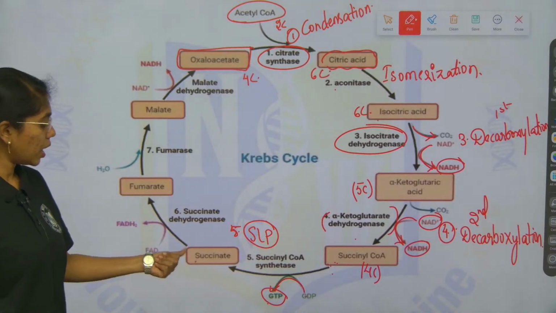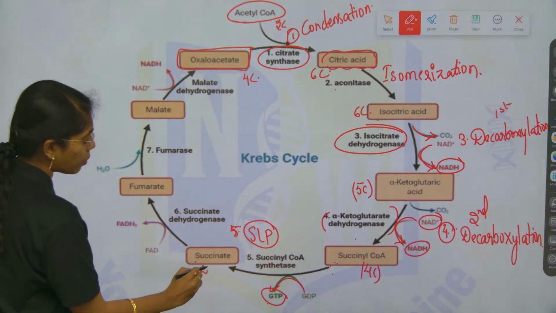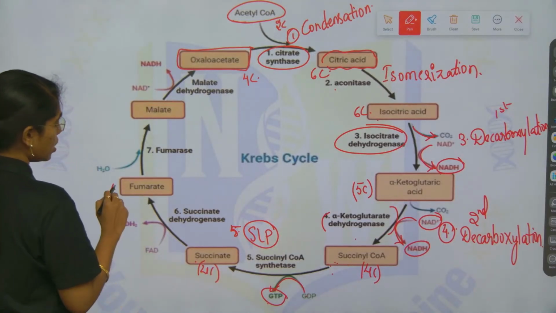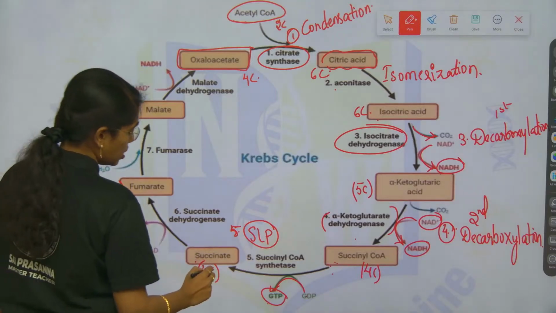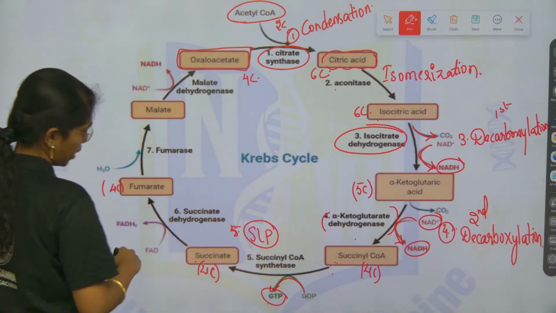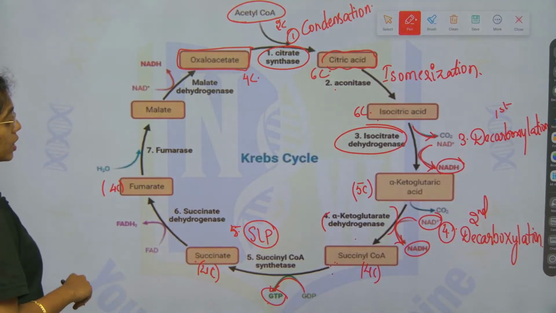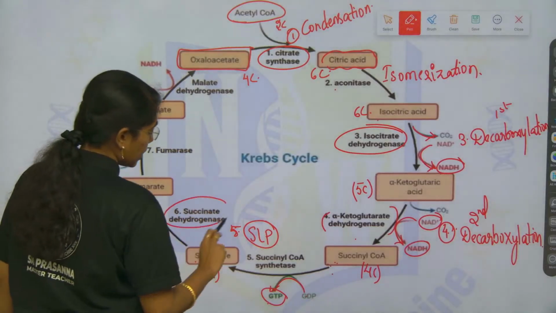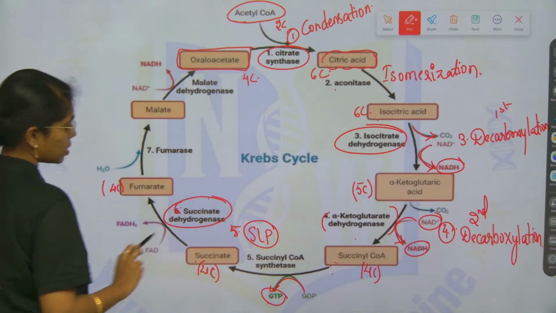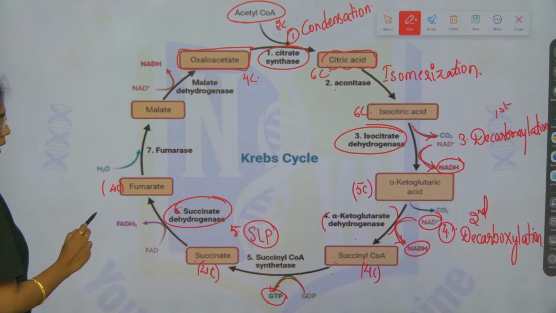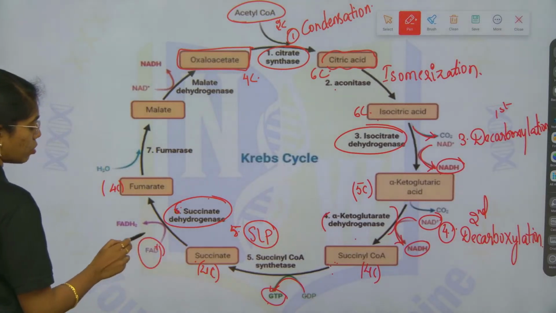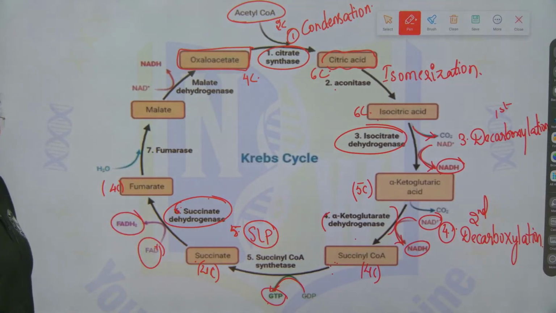Next, succinate to fumarate. This is again 4 carbon compound, and here also it is 4 carbon compound. This is dehydrogenation reaction, catalyzed by the enzyme succinate dehydrogenase. Sixth step, the enzyme is succinate dehydrogenase, where FAD is reduced to FADH2. Okay.